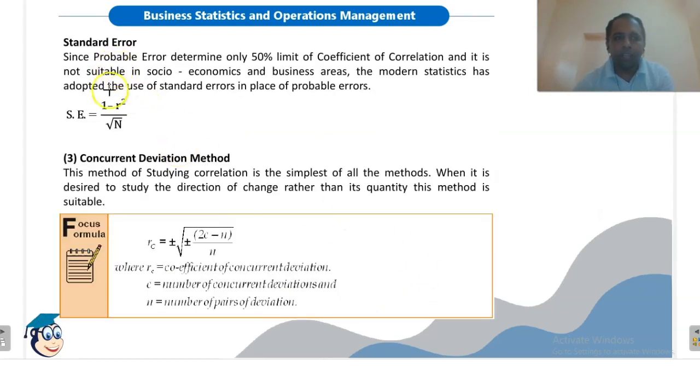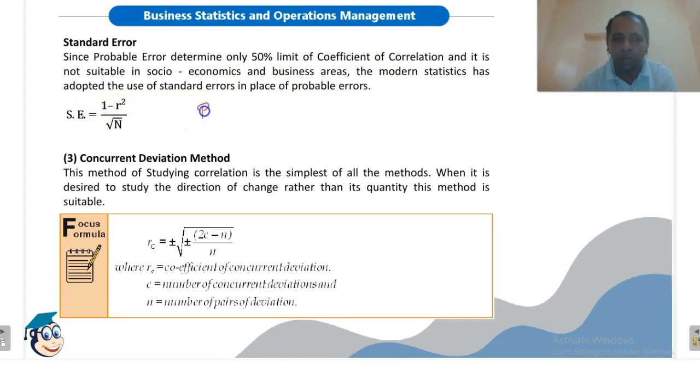Then this is standard deviation. Probable error determines only 50% limit of coefficient of correlation, as we are subtracting the value of PE from R and adding the value of PE to R. So it determines only 50% limit of coefficient of correlation, and it is not suitable in socio-economic and business areas. So modern statistics adopted the use of standard error in place of probable error. Now standard error is (1 minus R square) divided by root n.